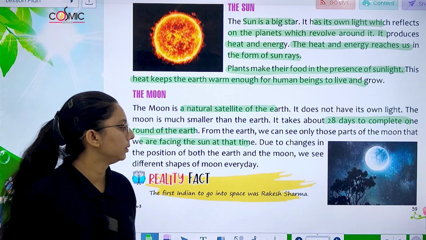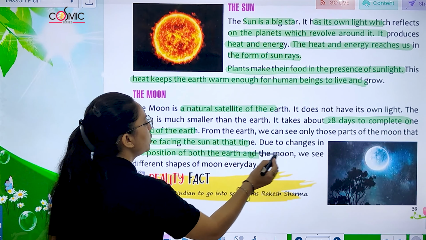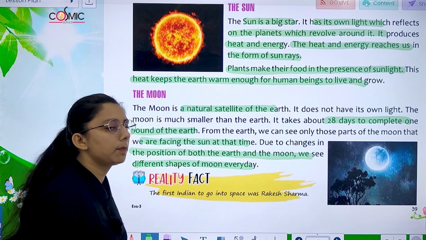The other part will not be seen. Due to changes in the position of both earth and moon, we see a different shape of the moon every day.